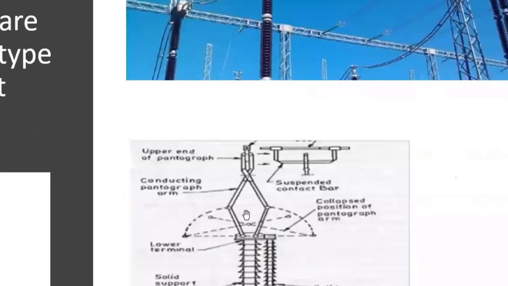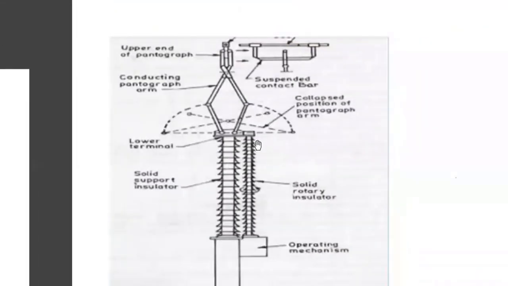Okay, you can see the figure here. This is the diagram of that. So here there are two insulators. One is a support insulator, the other one is a rotary insulator. So the operating mechanism rotates this rotary insulator and provides the operation. When the pantograph isolator is closed, these arms are like this. So here they are making the contact. They are holding this contact bar here.